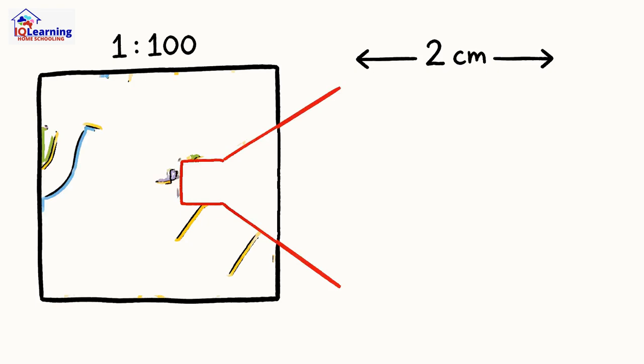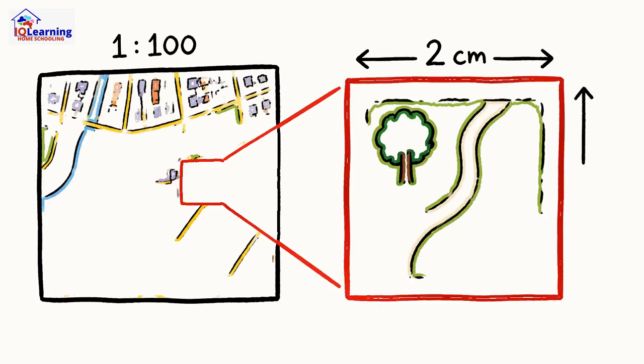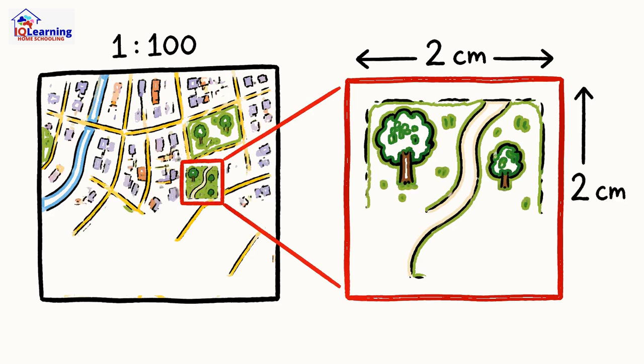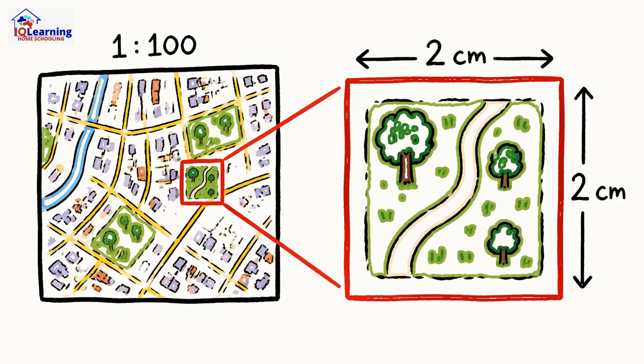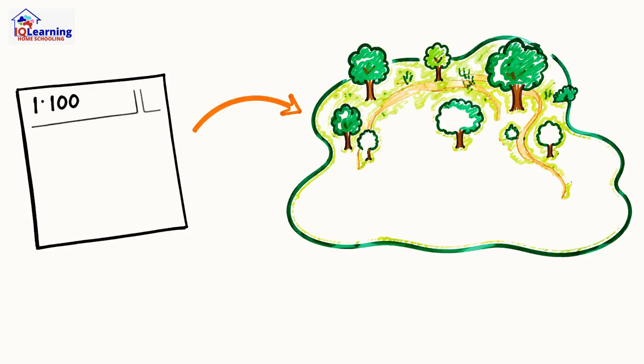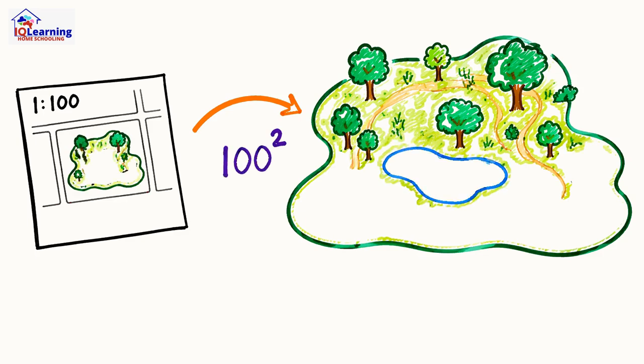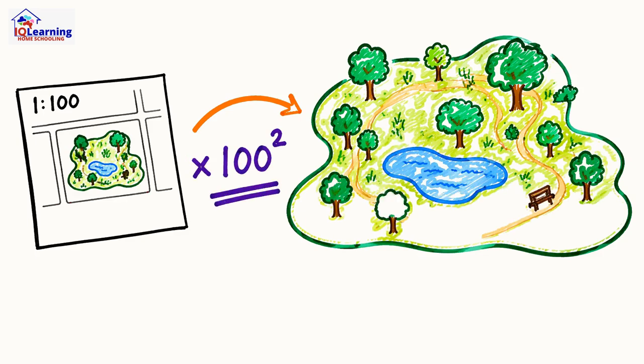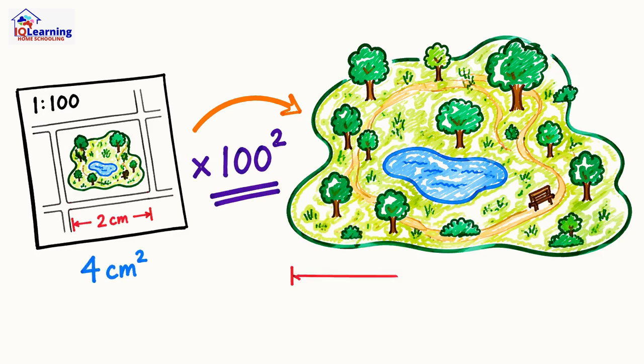This works for area too. Think of a map with a scale of 1 to 100. A small park on that map measures just 4 square centimeters. In reality, that area isn't 100 times bigger. It's 100 squared times bigger. That's 10,000. So the real park is 40,000 square centimeters, or 4 square meters.